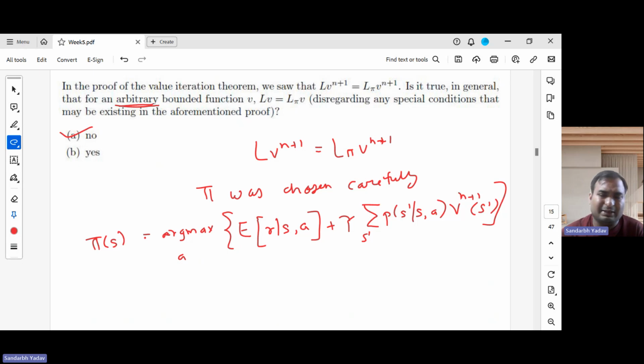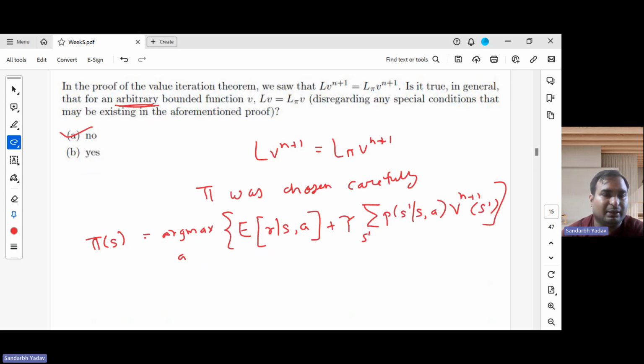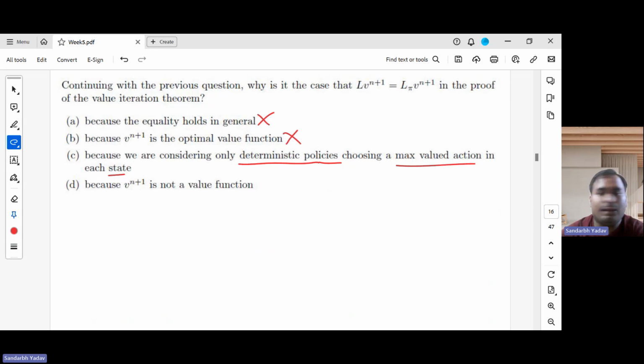So we can consider that there is a result which says that in finite MDPs, we definitely have an optimal deterministic policy. So we were considering deterministic policies and choosing a max valued action in each state. So this we were already doing. For each state, we were choosing this max valued action. The argmax will return the action which has the max value. So this we were doing.